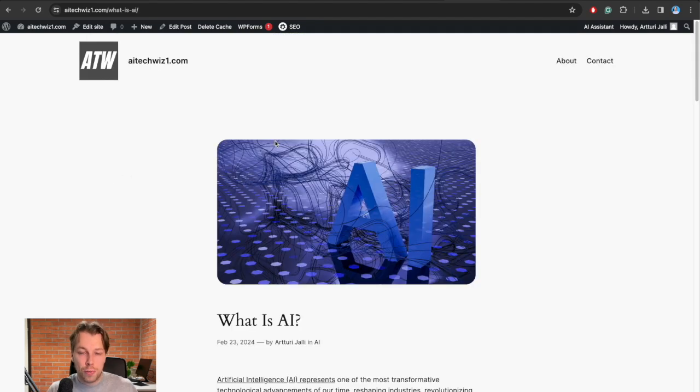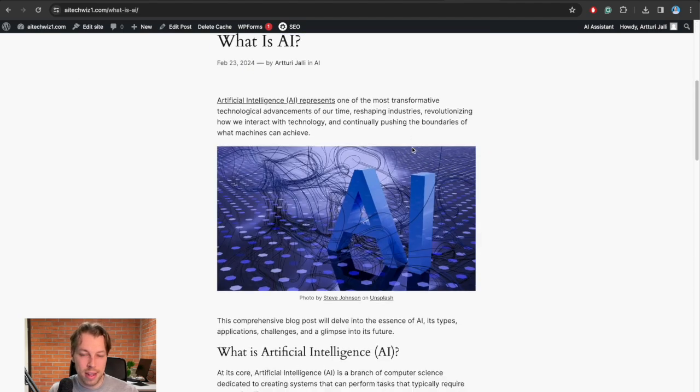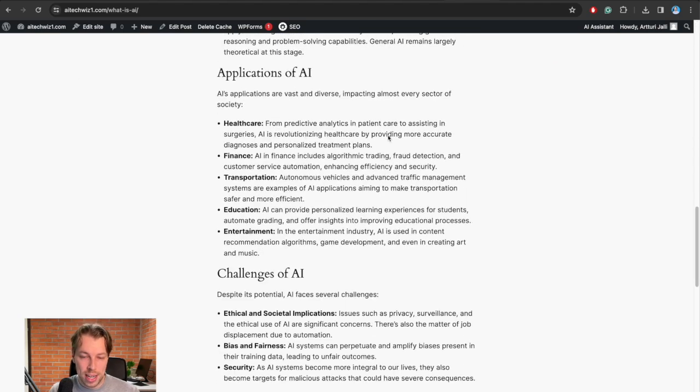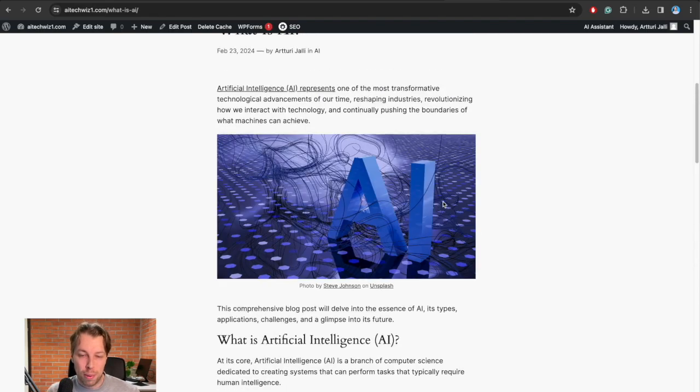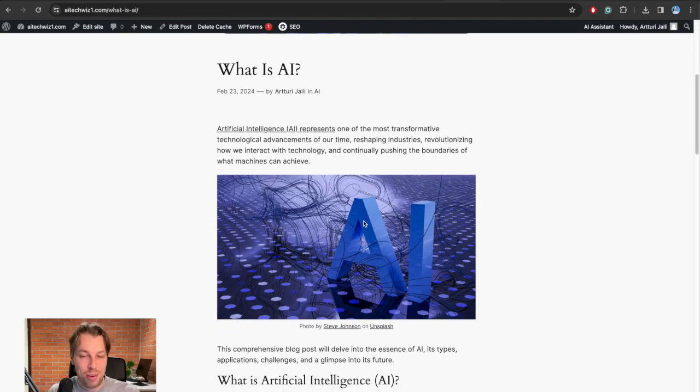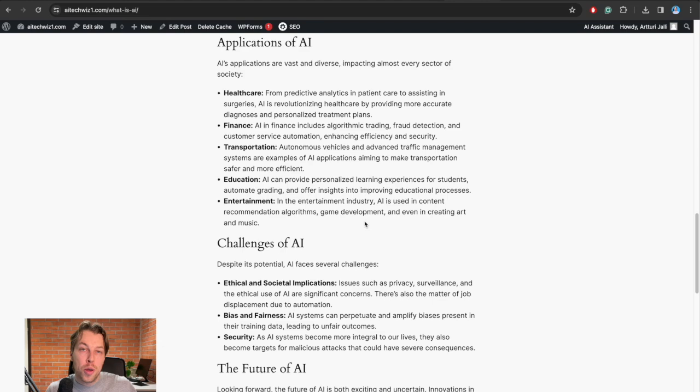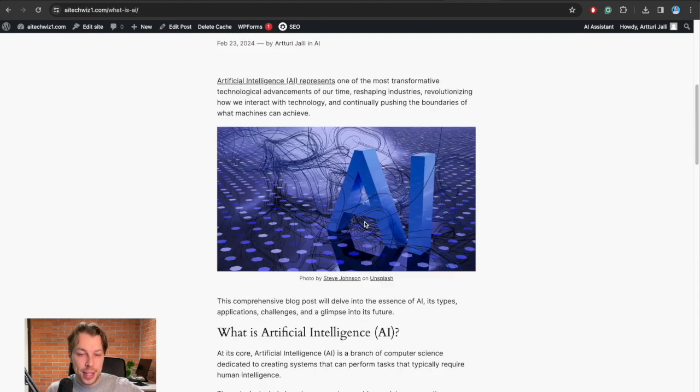That's basically it. Of course, if you want to get rid of this featured image, you can click on edit site and delete it the way I did with all the other elements on the website. But I think it looks decent, although I could place this one later down the line in this blog post so that it just doesn't repeat right here. But this is how you publish blog posts on your WordPress website.